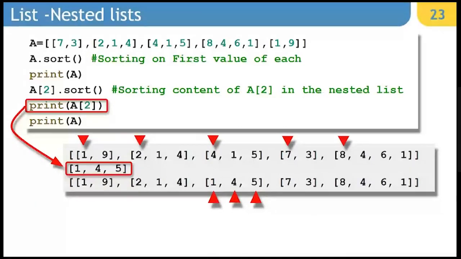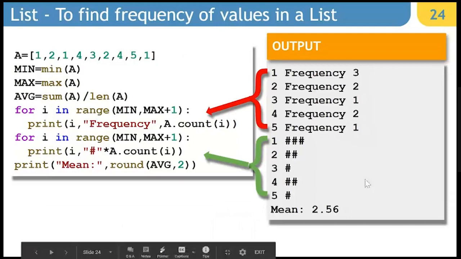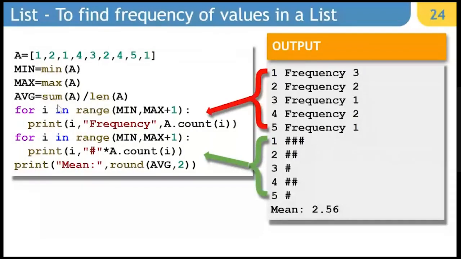Okay. Next, finding frequency, this is part of your curriculum. So you have a list in which you want to find out how many times each element is present. First of all, let's find out the minimum value and maximum value of the list and find the average. For average, we have just obtained the sum and divided it by the length, and then we are moving from minimum to maximum and displaying each element's presence, right? So if you have continuous numbers, there is no problem. Otherwise, you will find frequency 0 for some numbers in between.